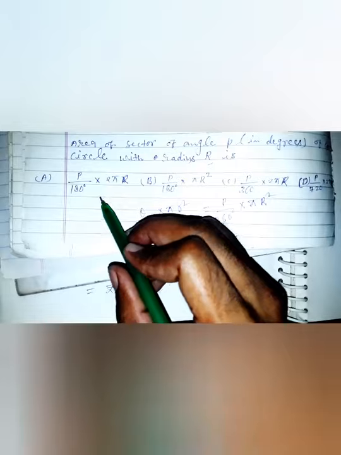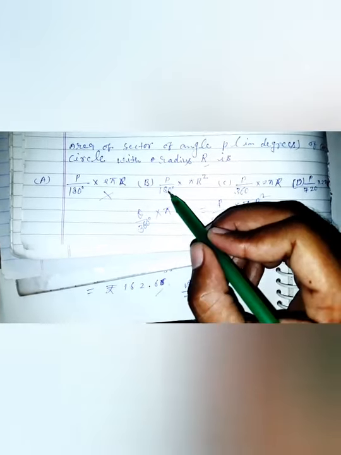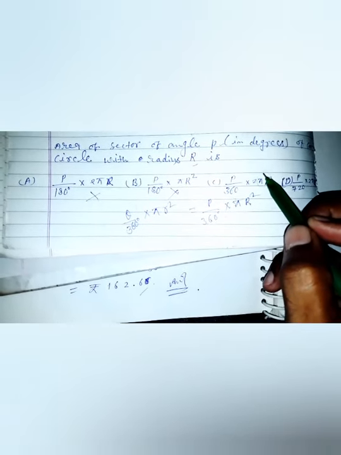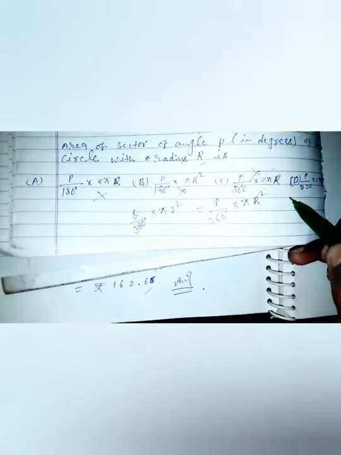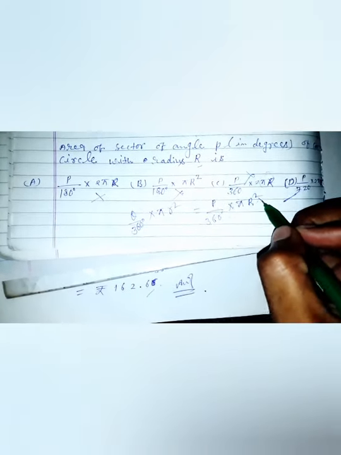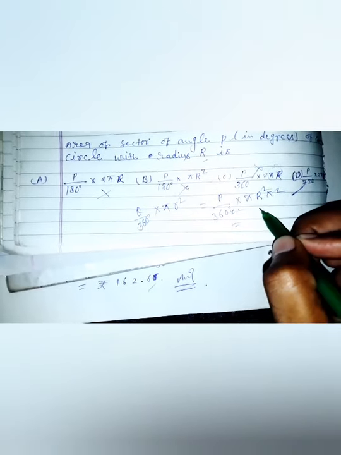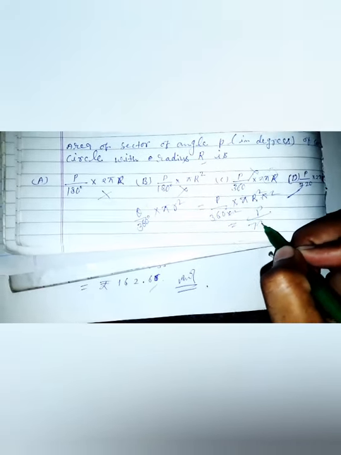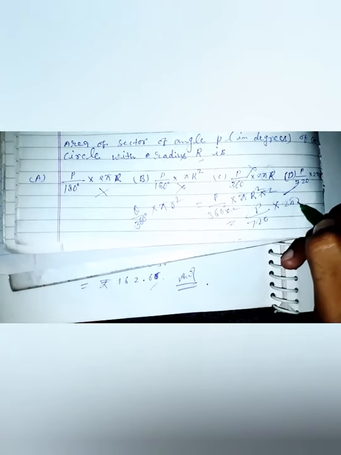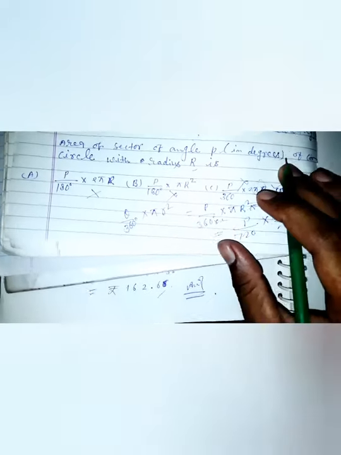Checking the options: this option has 360 but here it is 180, and this is not pi r squared, so this is wrong. This one is correct, because if we multiply numerator and denominator by 2, we get P upon 720 into 2 pi R squared. So the correct answer is D.